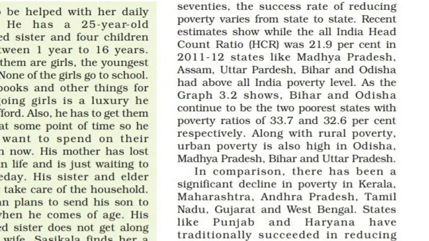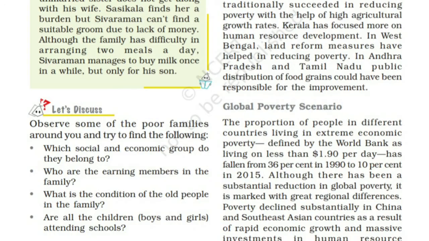So you can see that the poverty ratio is different in different states of India. Kerala, Maharashtra, Andhra Pradesh, Tamil Nadu, Gujarat and West Bengal, then Punjab and Haryana, these states succeeded in reducing poverty, and they accepted various measures to do so. How did Punjab and Haryana reduce poverty?